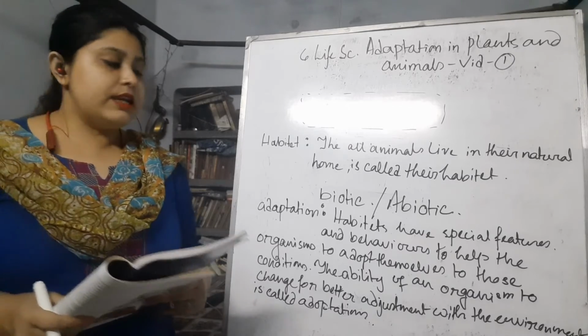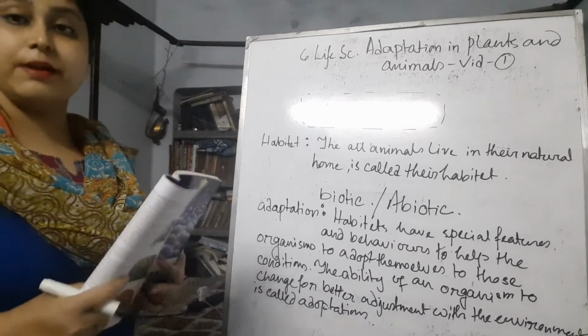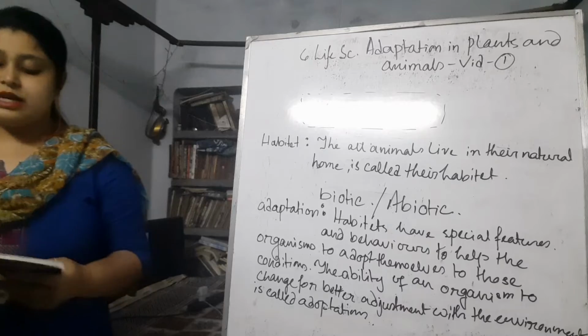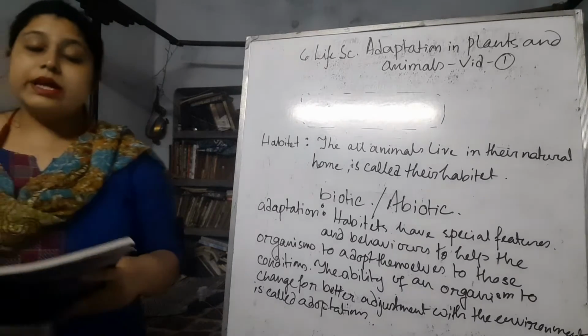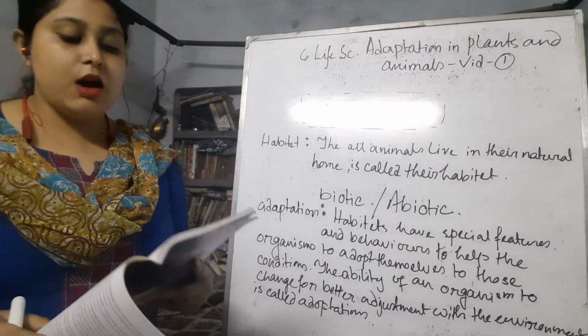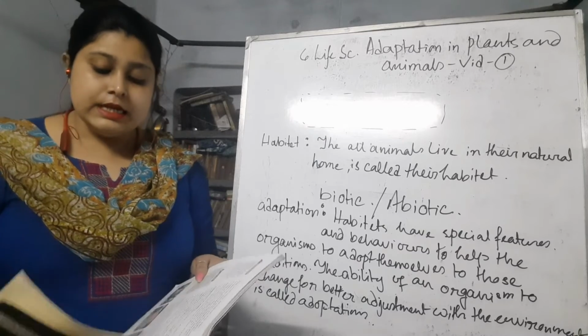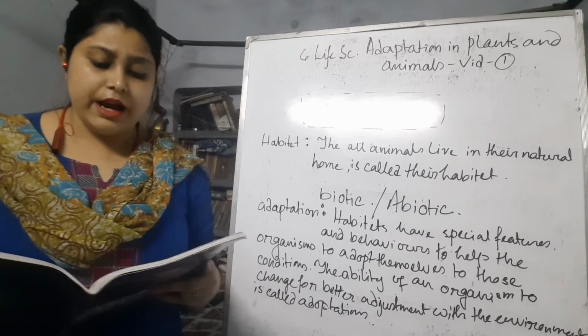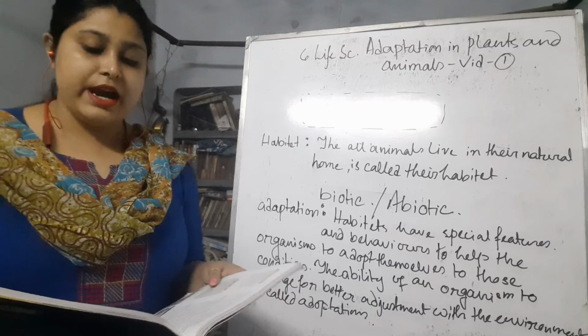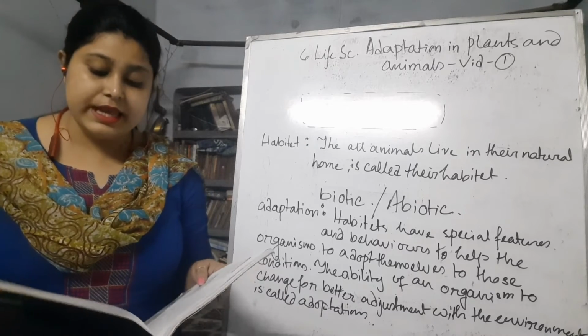So let us study some of the adaptations of plants. First we will start with the adaptation of plants. In this chapter we are going to learn about the adaptation of plants: hydrophytes, mesophytes, xerophytes, different kinds of adaptation.